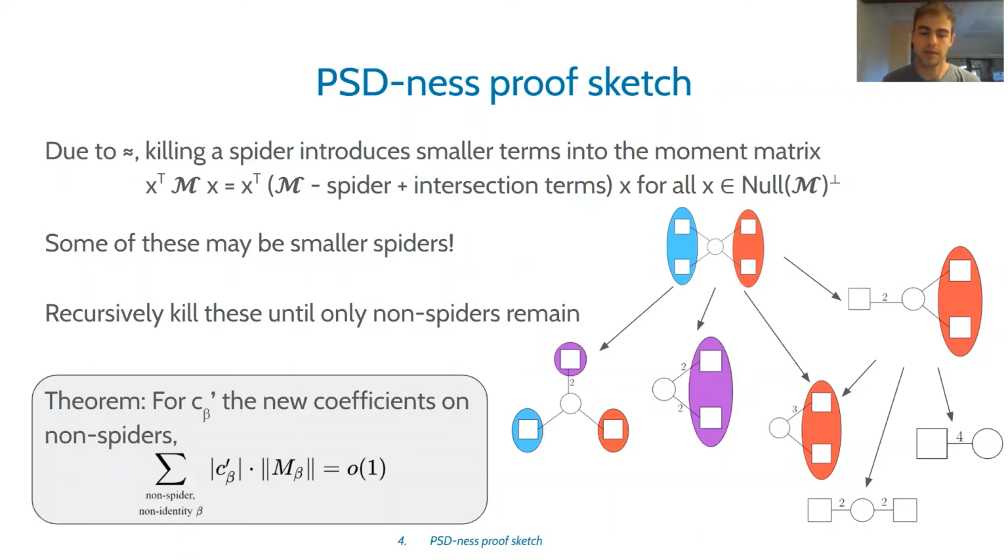Finally, what we show is that if you consider all the spiders together and all their webs, then that gives some new coefficients on the non-spiders, and those coefficients don't get too large. The total norm, if you add them up, is still little o of 1, which proves that since there are identity matrices along the diagonal, the resulting matrix has all eigenvalues within 1 plus or minus little o of 1.